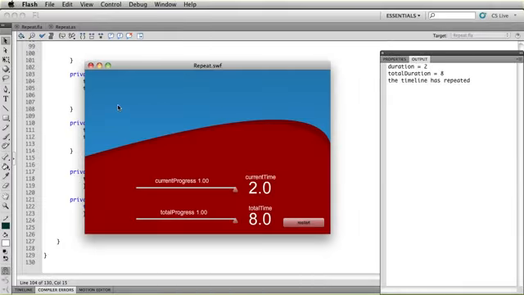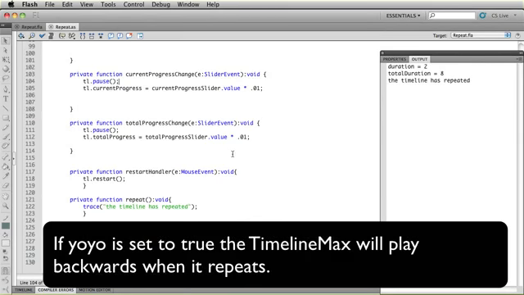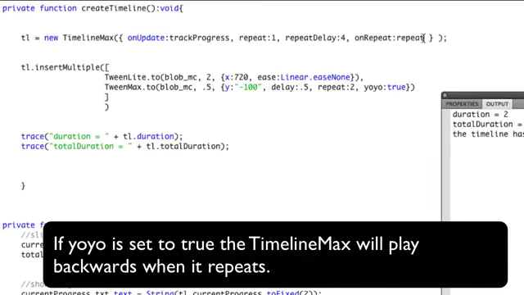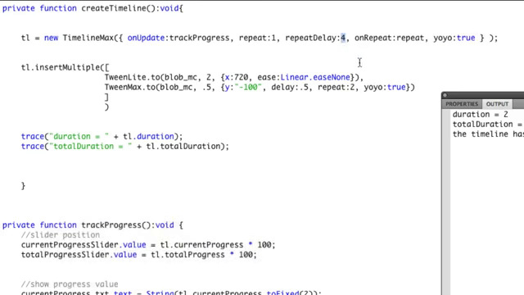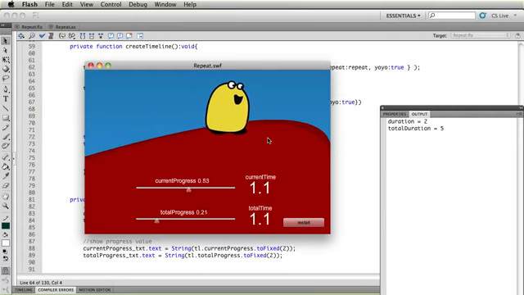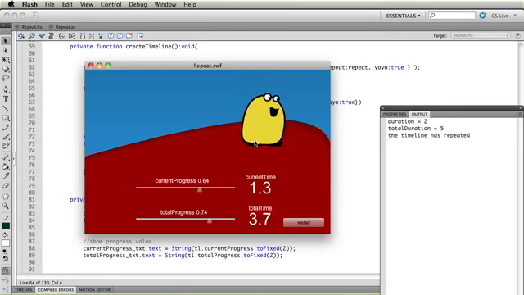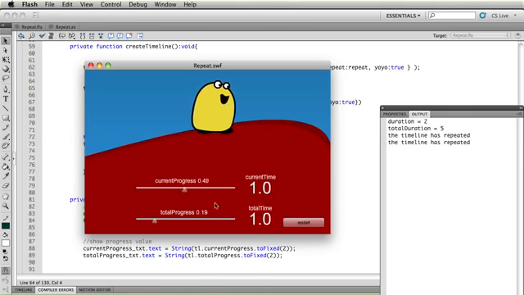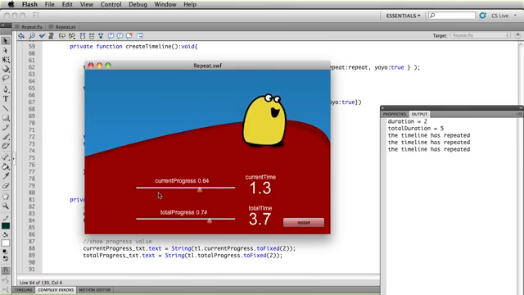The last fun little property I want to show you is yo-yo, and it works exactly like it would in a TimelineMax. And in my TimelineMax constructor, I'm just going to add yo-yo true, and the repeat delay, I'm just going to cut that down. And so now when the timeline repeats, it's going to play backwards. And so it's going to play forwards, and then it's going to roll backwards. And even though the animation is going backwards, it's important to note that the total progress and total time always increase, okay? But the current progress is in fact rewinding, okay?